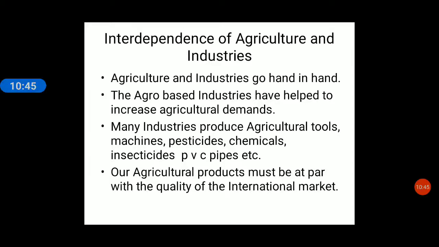If agricultural production increases, the demand for industrial products will also increase. The result will be that industry and agriculture both improve side by side. It means agriculture and industry are complementary. Complementary means they go hand in hand. They do not compete with each other, but they support each other.